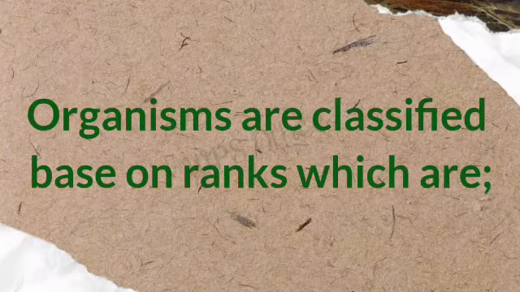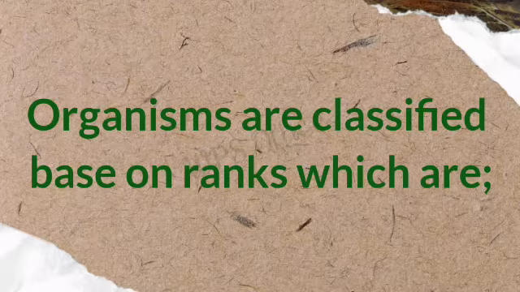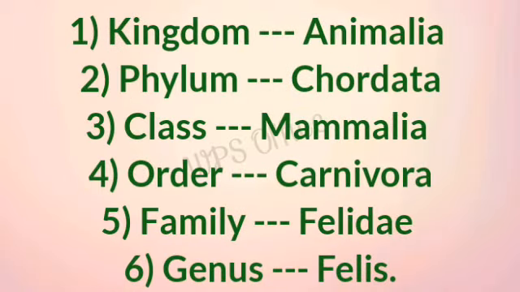Next, organisms are classified based on ranks, which are: 1. Kingdom, Animalia. 2.